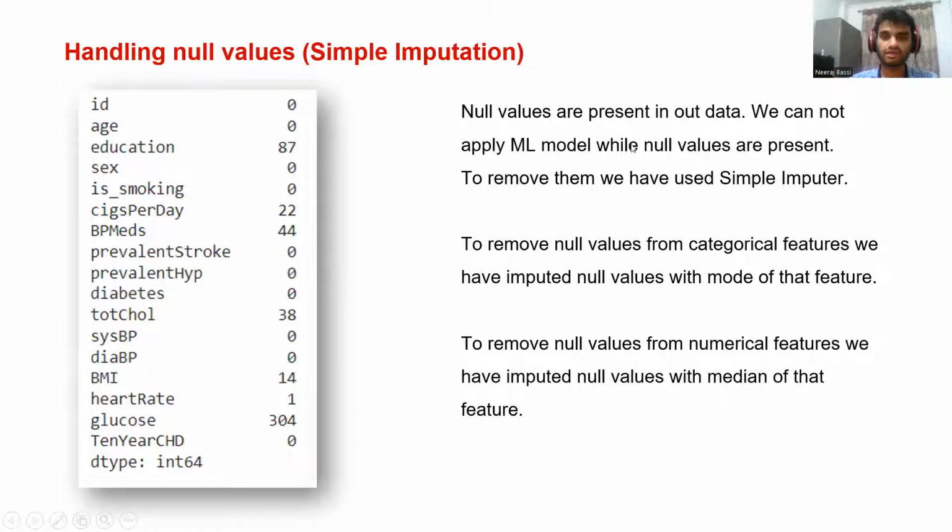Null values are present in our dataset. Here are the total number of null values for each feature. We cannot apply an ML model while null values are present, so we have to remove them using a simple imputer. To remove null values from categorical features, we have imputed null values with the mode of that feature, or the most frequent value. And to remove null values from the numerical features, we have imputed null values with the median of that feature.